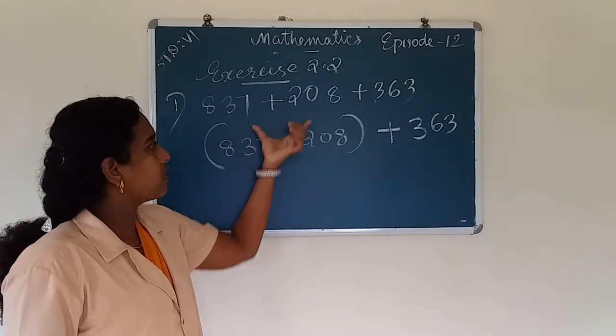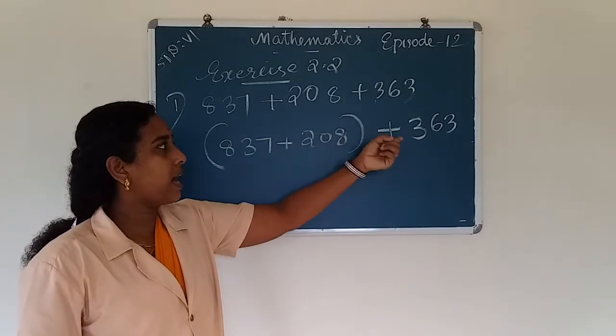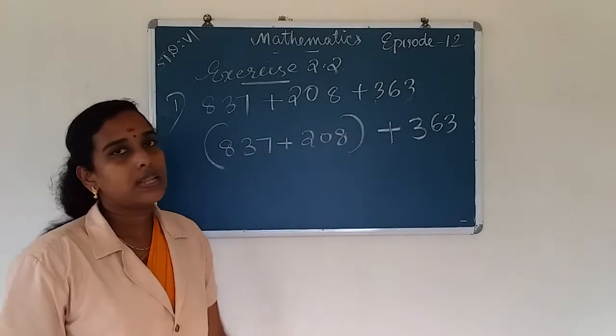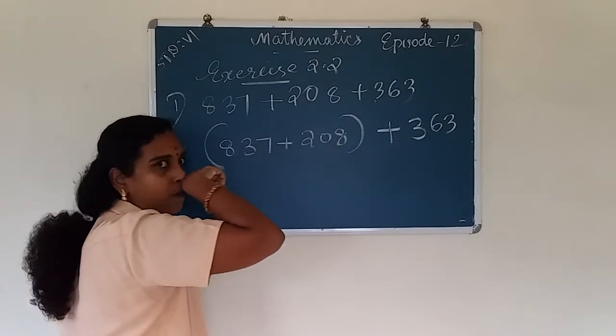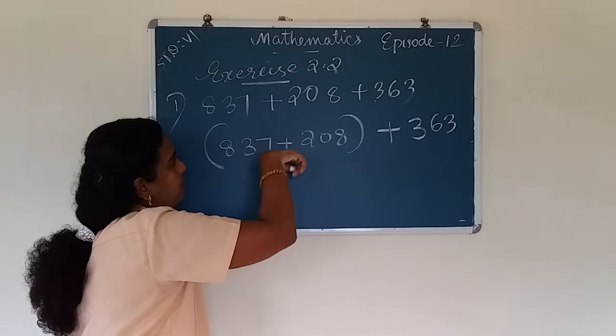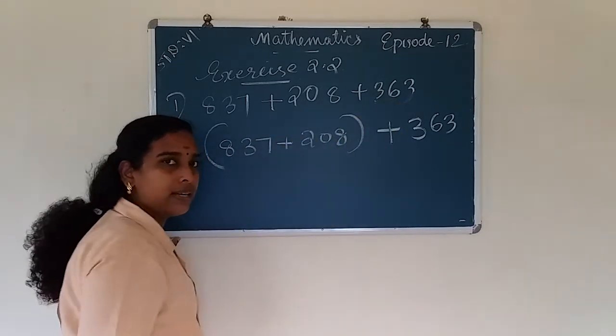For suitable arrangement we use associativity. First we write the first two numbers in the bracket, then we add the third number to the sum of these two numbers, that is a plus b plus c. That is 837 plus 208 plus 363.